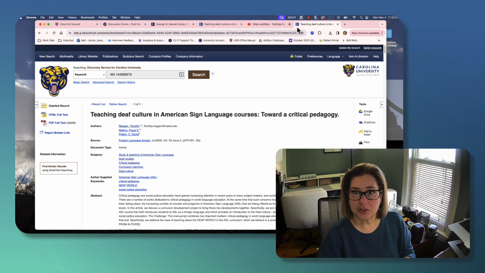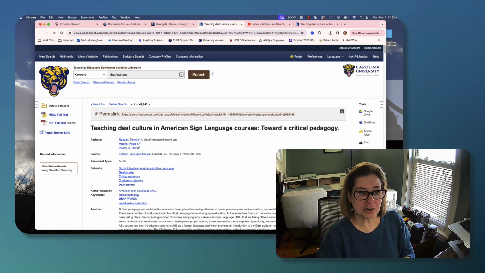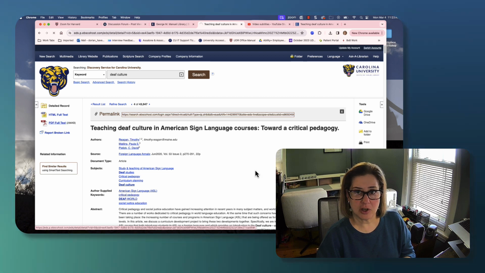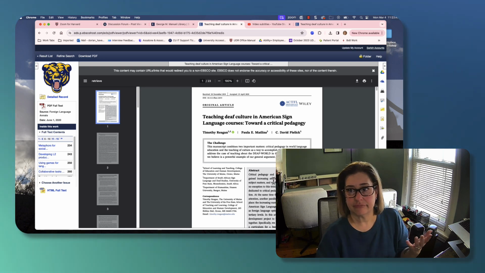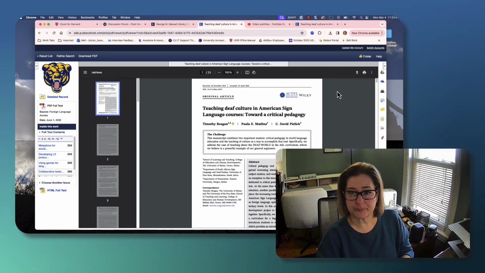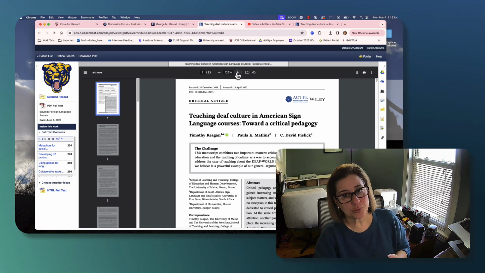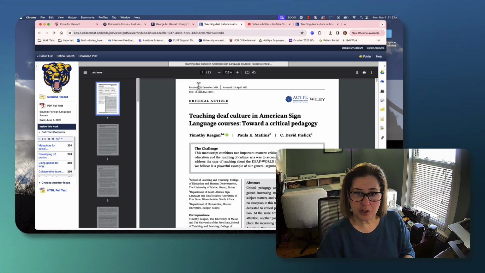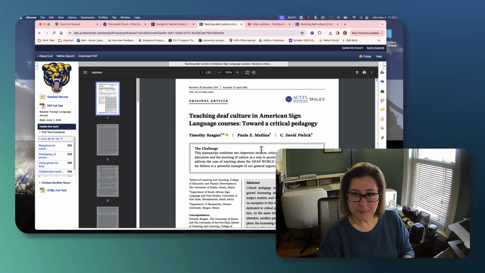So let's go back. Once we have that, let's look at the article itself, because these are some of the things you need to be looking for. So I'm going to pull up our actual PDF and it will open here. This is how it appears in the actual journal that it's found. Now I'm going to blow this up a little bit because the eyes aren't what they used to be. Now this will tell you where it was published, when it was published, etc.